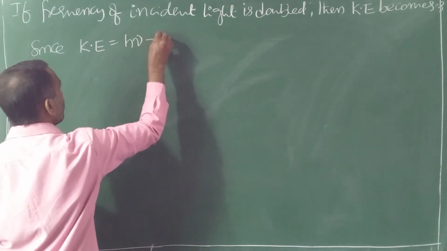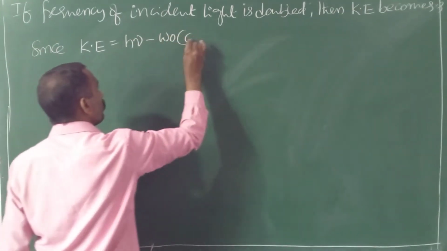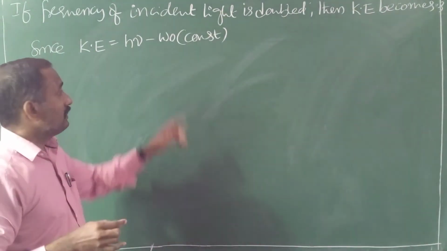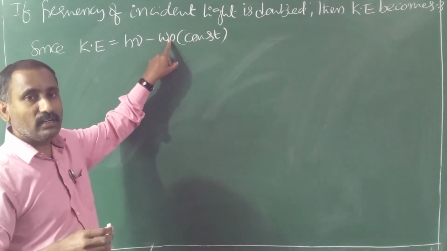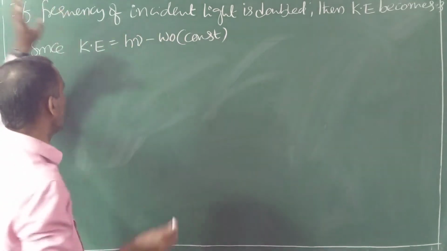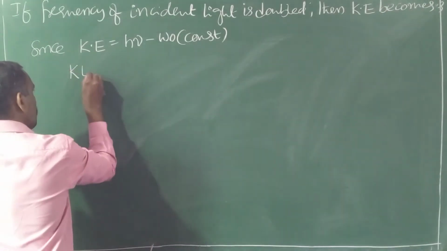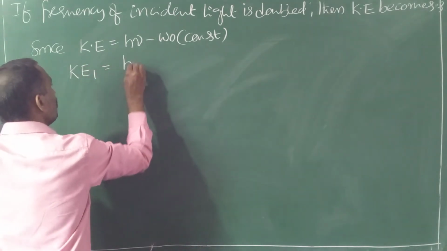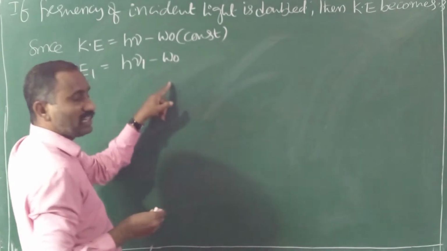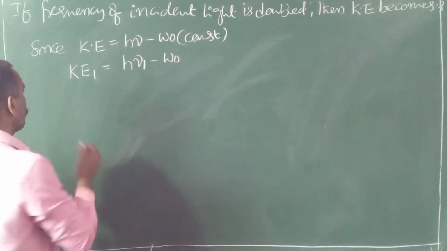h nu minus W naught, this W naught is the constant value. For each and every metal, there is a particular W naught value, it is a constant value. So in first case, Ke1 equal to h nu 1 minus W naught. Don't write here W1 and W2 because it is a constant value.